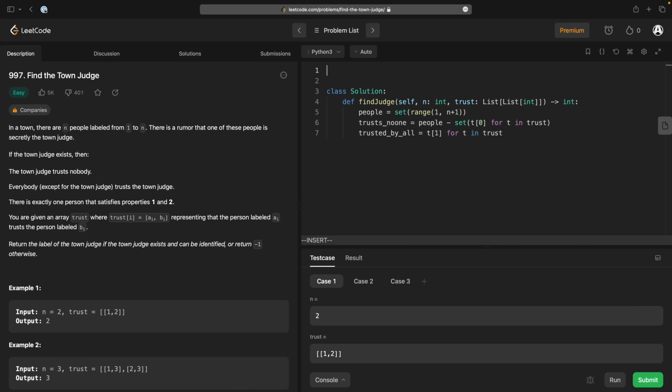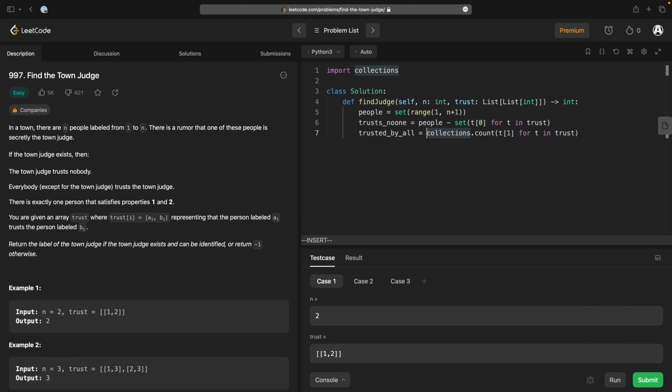I want to use collections, because I kind of want to count how many people trust each person.